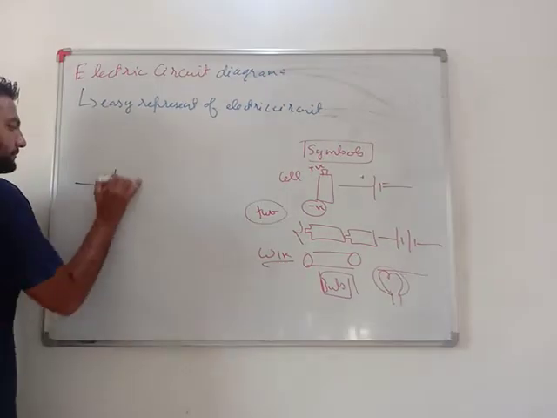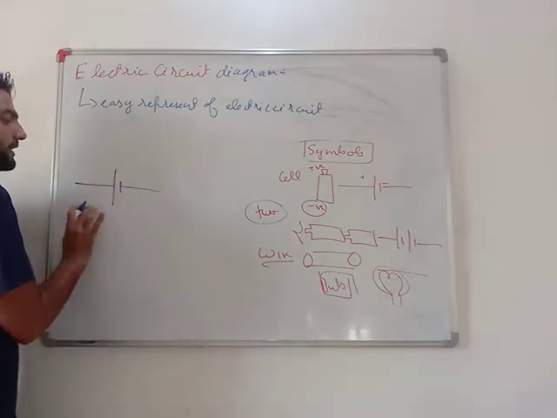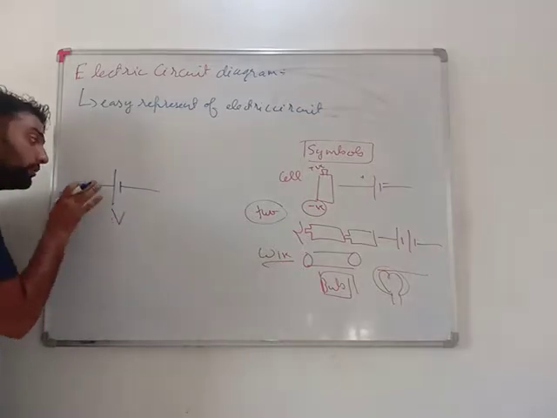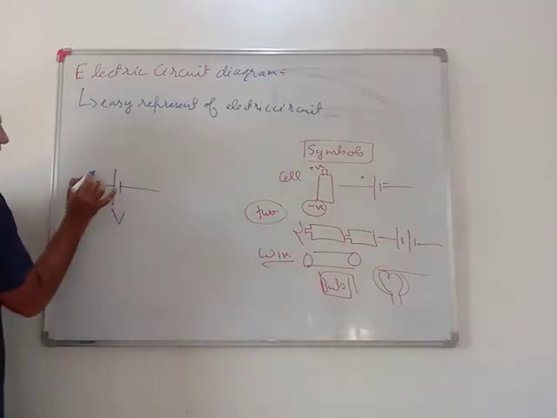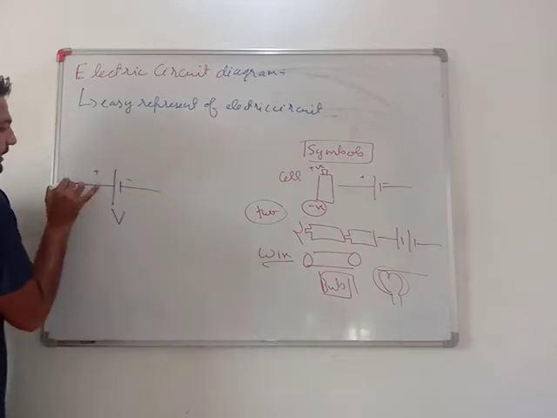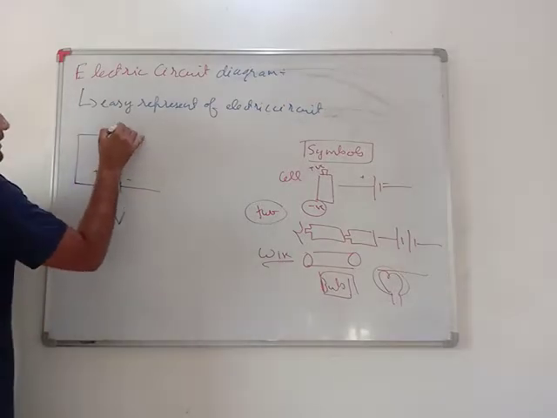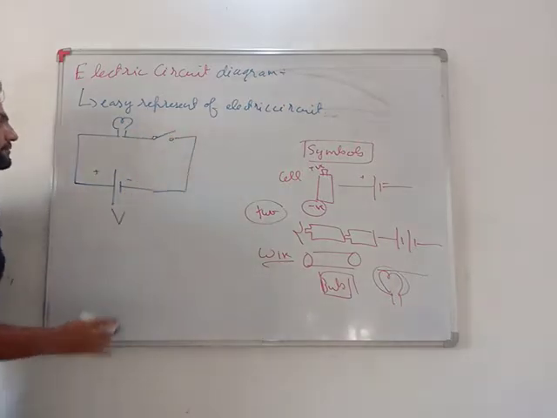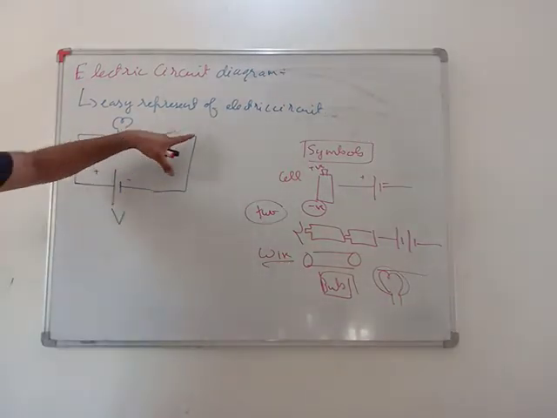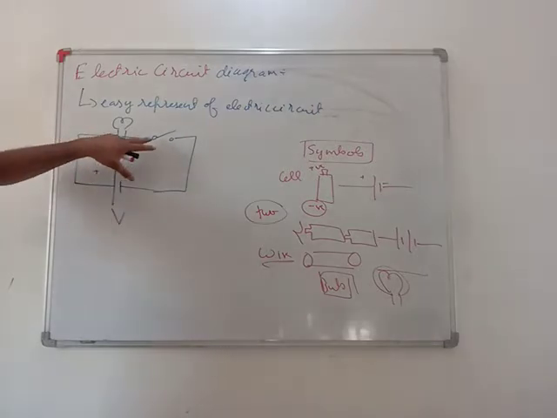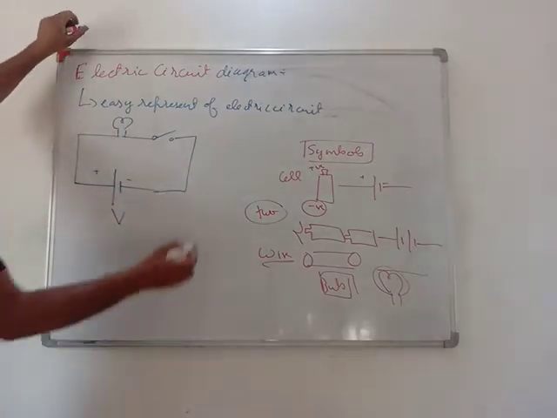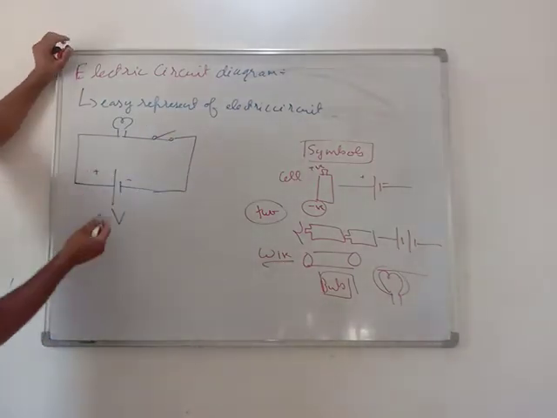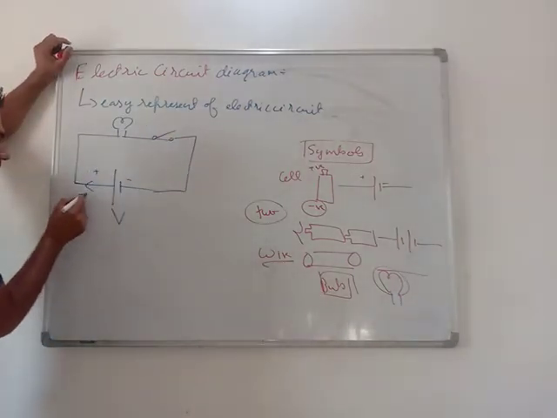For example, the cell is the source of energy, providing the potential or doing the work to make the charges flow. This is the positive terminal and this is the negative terminal. Here it is a bulb, here it is a switch. You can see this is the electric circuit, and this wire is showing the path of the current. If I switch on or complete the circuit, from the positive terminal current will start flowing.